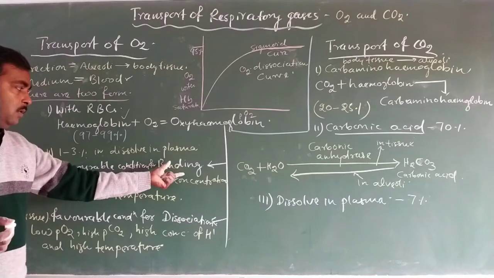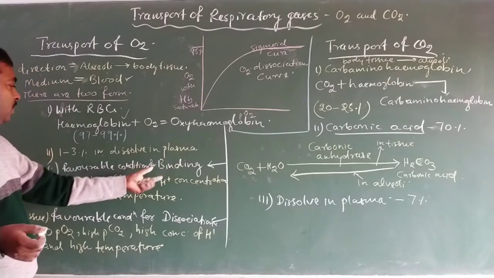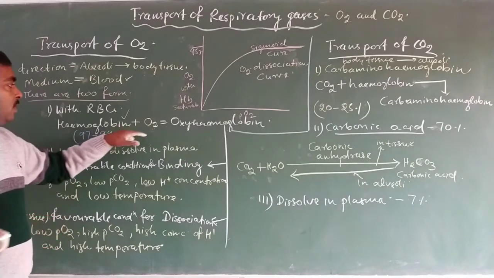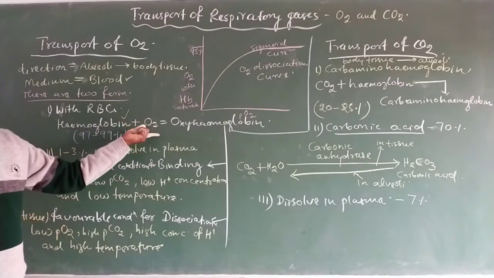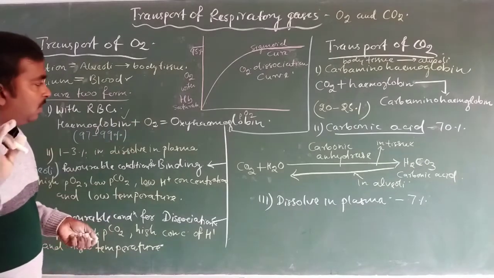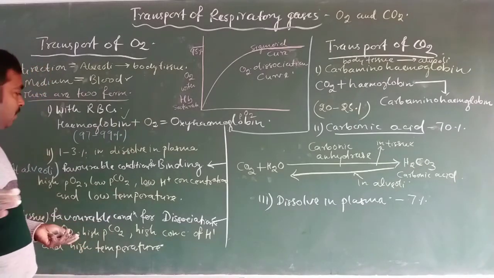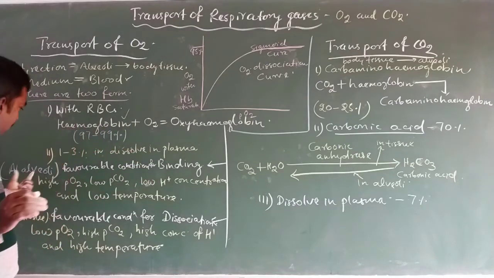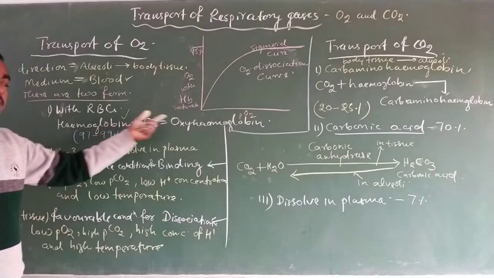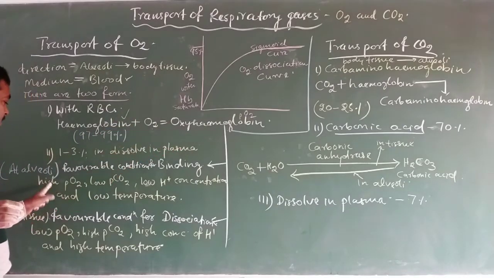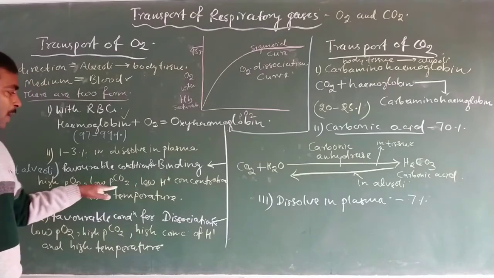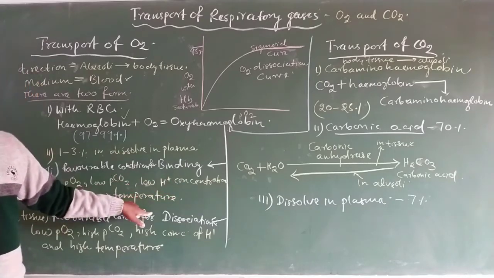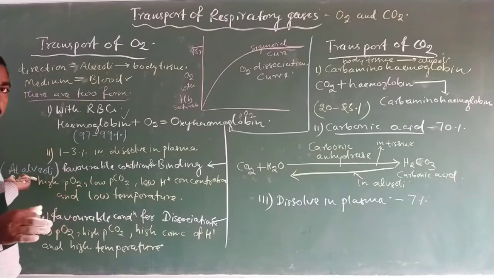Now, we have also discussed the favorable conditions for binding of hemoglobin with oxygen at the base of alveoli. It may be an important question for our examination, the favorable conditions for binding of oxygen and hemoglobin in alveoli to form oxyhemoglobin. These are: high partial pressure of oxygen, low partial pressure of carbon dioxide, low hydrogen ion concentration, and low temperature, which are available at the base of alveoli.